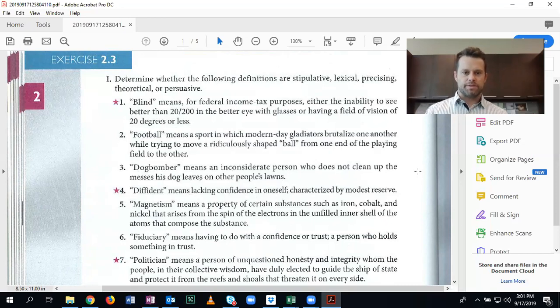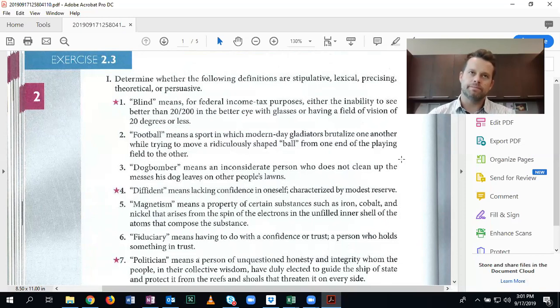So anytime somebody defines something this way, where they're trying to create a certain perspective on the term, either positive or negative, it's a persuasive definition. So this person obviously is trying to create a negative perception in the audience and persuade you that football is a brutal sport with a ridiculous shaped ball and things like that.